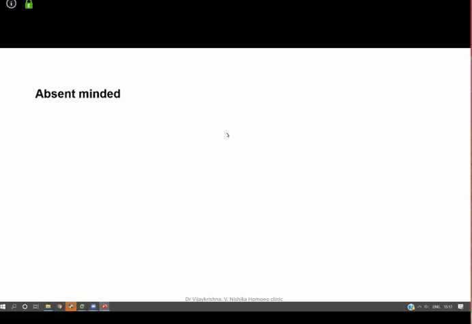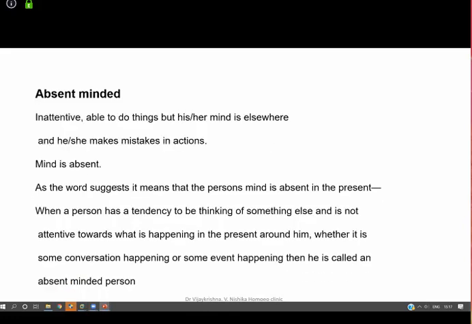For example, I have got some small text for you. As the word suggests, it means that the person's mind is absent in the present. When a person has a tendency to be thinking of something else and is not attentive towards what is happening in the present around him, whether it is some conversation happening or some event happening, then it is called absent-minded. Meaning, somebody rightly said, physically you are there, but mentally you are not there, in the present situation. We'll take up absorbed and then you'll understand the meaning better.